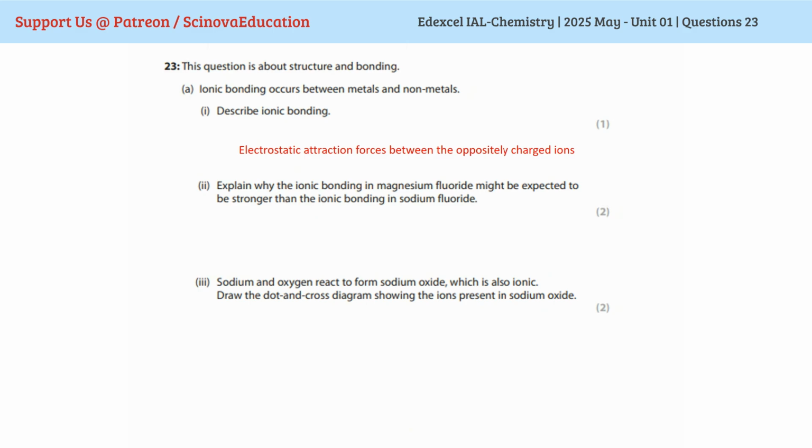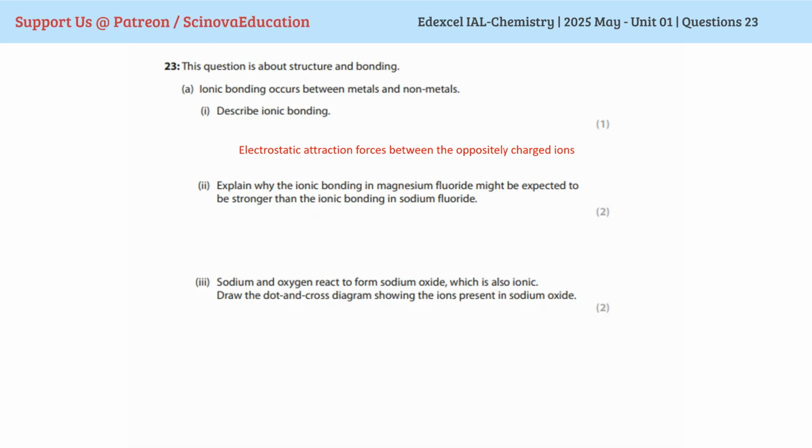Explain why the ionic bonding in magnesium fluoride might be expected to be stronger than ionic bonding in sodium fluoride. You can see the anion in both cases is fluoride. So we have to consider the cations, the polarizing power of cations.